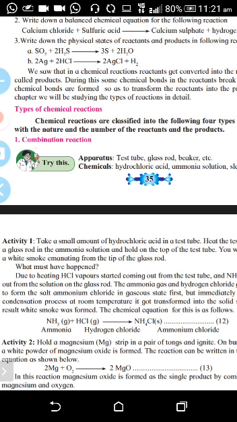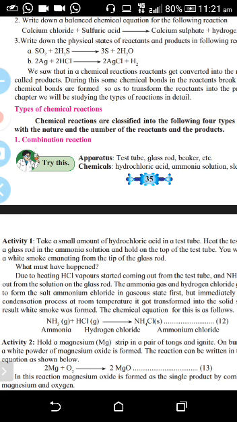But you must know the correct molecular formula of each and every substance, with the proper symbols, and you have to balance the left hand side and the right hand side. Whichever elements you are using, their number of atoms should tally with the product atoms. There should not be any difference. If two magnesium atoms are there in the reactants, in the product also you have to show two magnesium atoms. As I told you in the simple example, 2 Mg plus O2 gives 2 MgO.